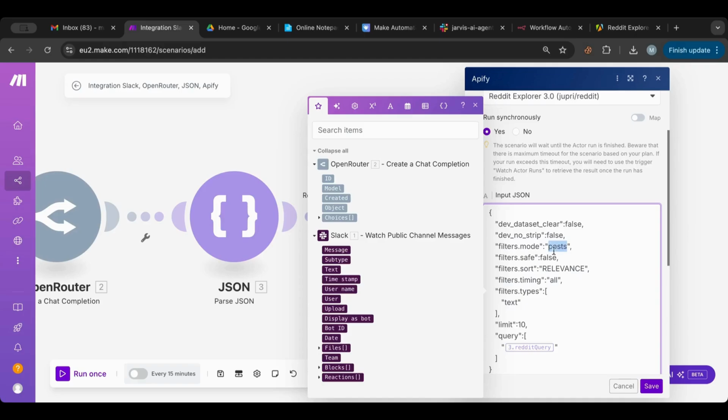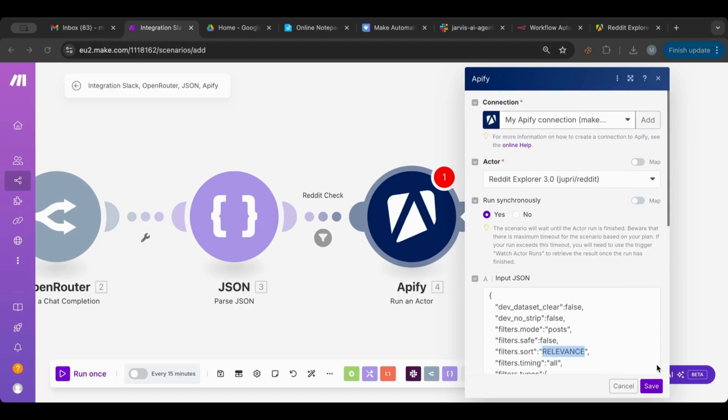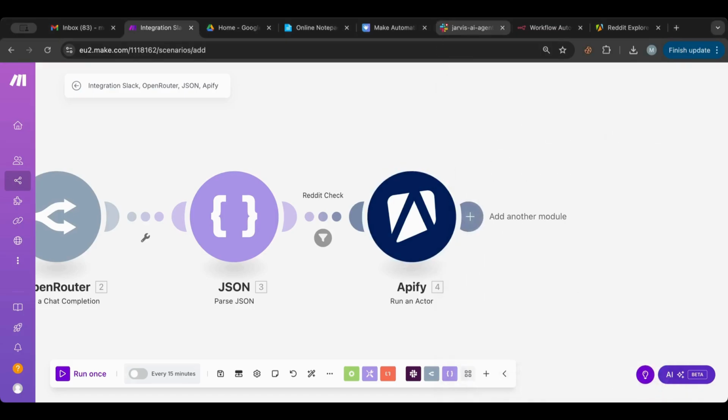So as you see, we're searching posts, and based on relevance, and this is the query that we want. Now this will run and will get me basically the posts that we want based on the message. So let's save this here.